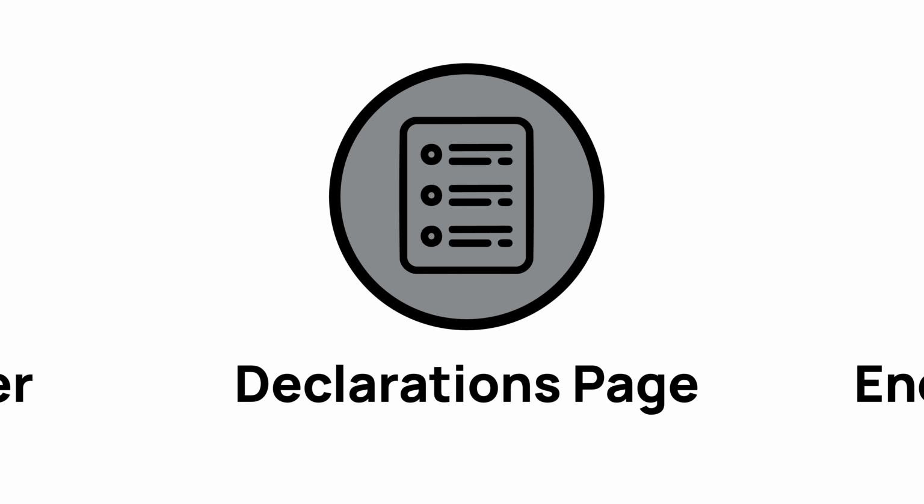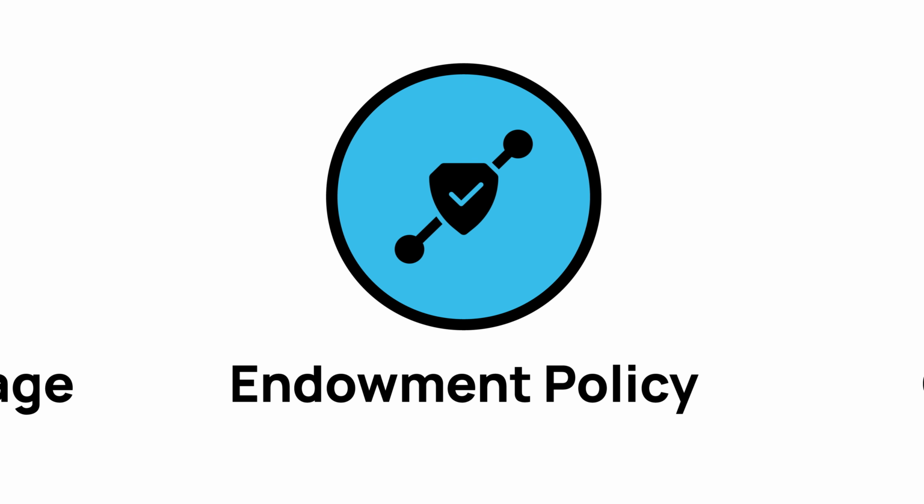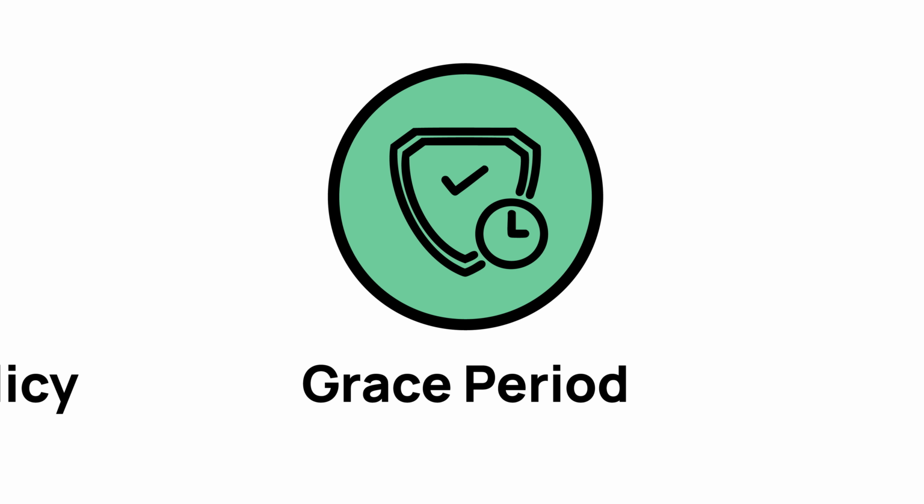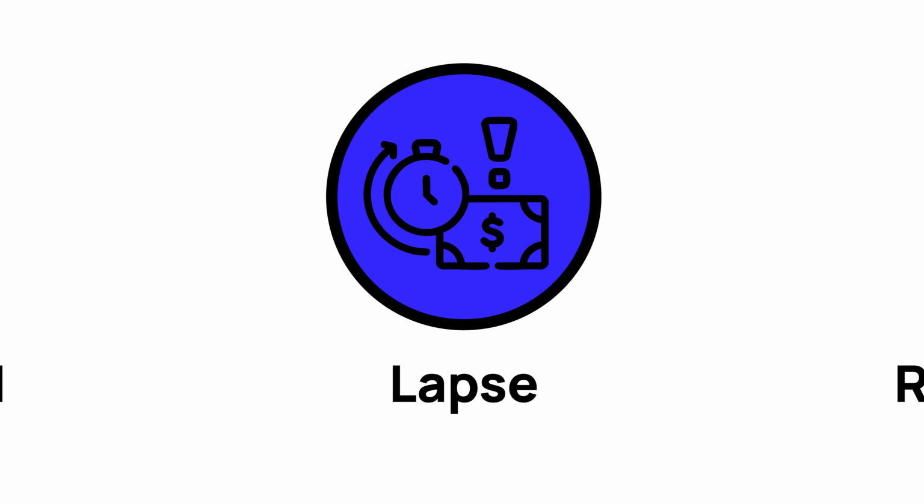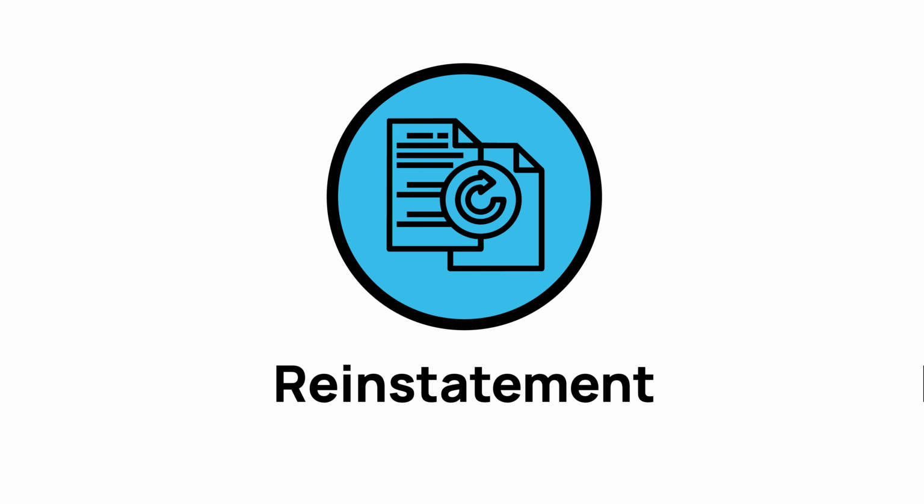Declarations page, the summary page listing key policy details like limits and premiums. Endowment policy, life policy that pays after a fixed term or at death. Grace period, extra time to pay your premium before your policy lapses. Lapse, when coverage ends because a premium wasn't paid. Reinstatement, reactivating a lapsed policy.